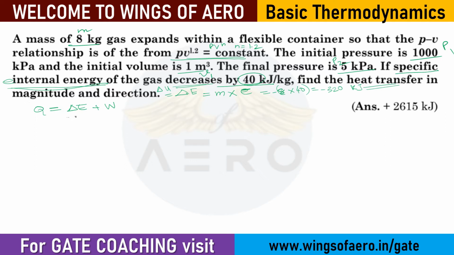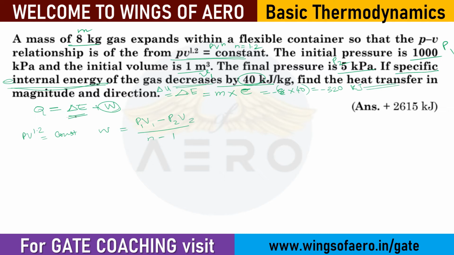Now here the process they have said PV^1.2 equals constant, so this is also known. How can you find the work done? For PV^1.2 equals constant, you are going to use the formula. And what is the formula? It is (P1V1 minus P2V2) divided by (n minus 1). You remember this formula? We have solved it in the morning class.